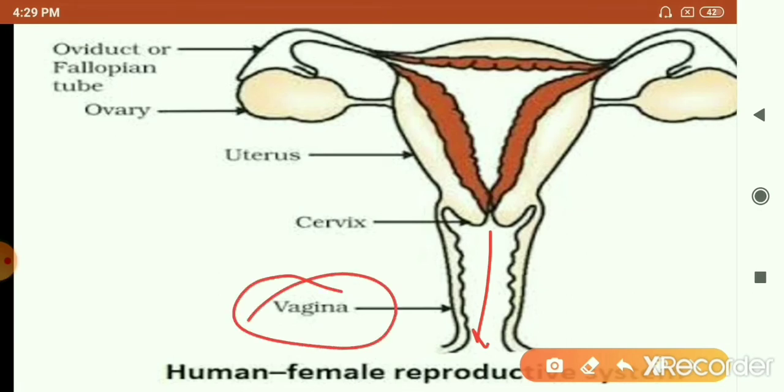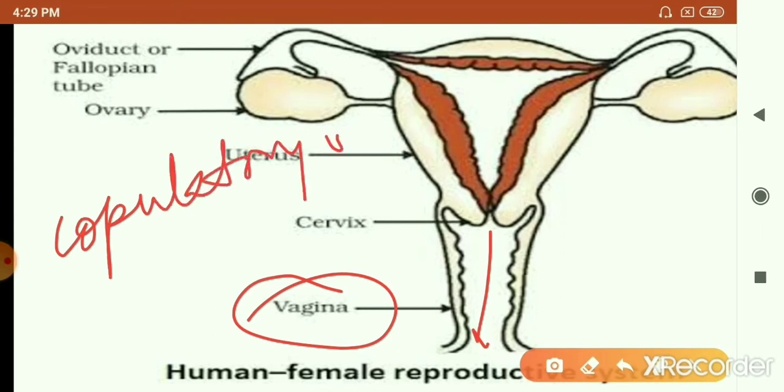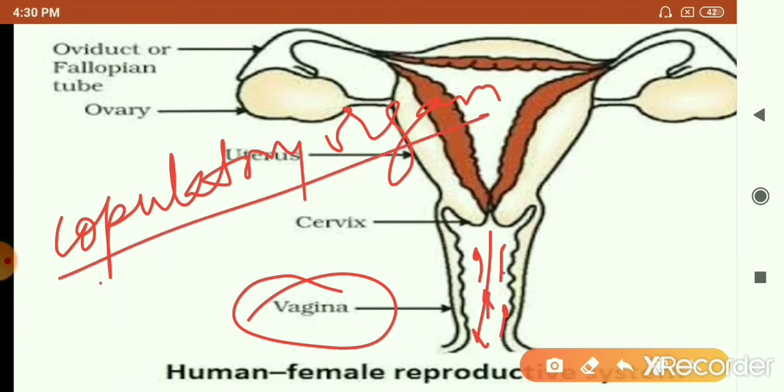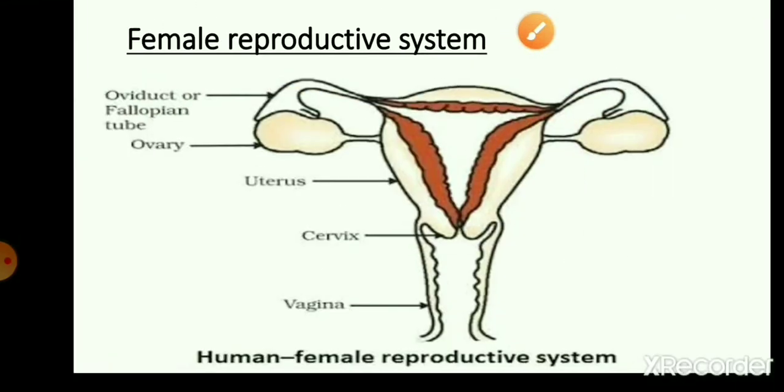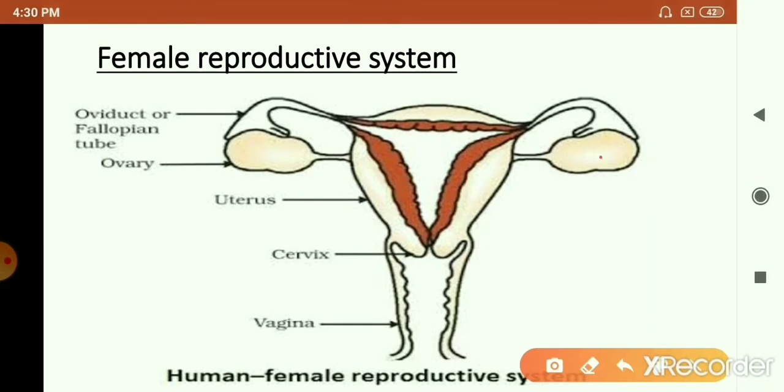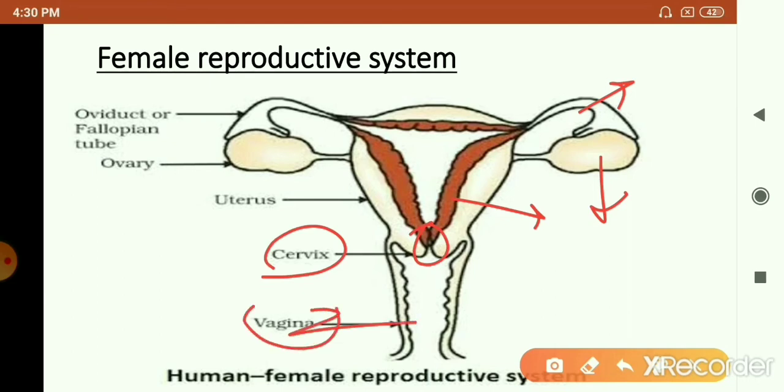This vagina serves as a copulatory organ. It is the copulatory organ of the female because this is a place where sperms are released by the male. This is also called the birth canal because the young one comes out of the mother's body after complete development through the vagina, and this is also the passage for menstrual flow. So these are the important parts of the female reproductive system: ovary, oviduct, uterus, the narrow lower end called the cervix, and the vagina.